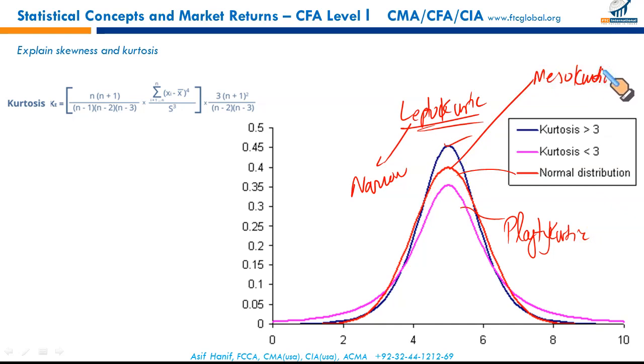So the distribution could be peaked. The peaked one is called leptokurtic. The flatter one is called platykurtic. And the one that has the same normally spread data, the normal distribution, is called mesokurtic.